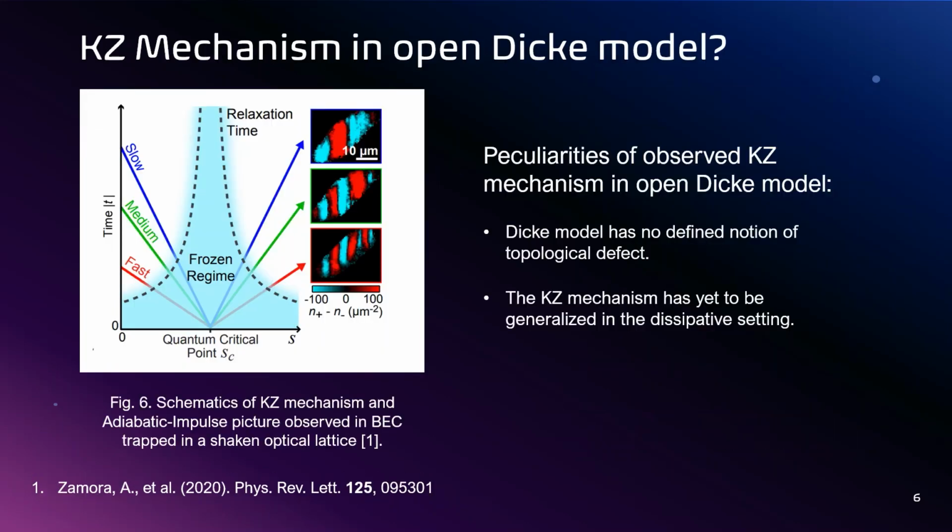As for the Kibble-Zurek mechanism, observing it in the open Dicke model is interesting since there is no defined notion of topological defects in it, due to it being an effective zero-dimensional model. Furthermore, the Kibble-Zurek mechanism has yet to be generalized to dissipative systems.